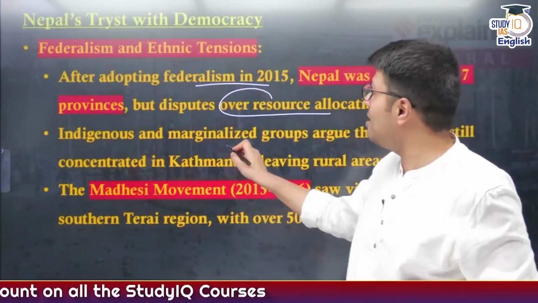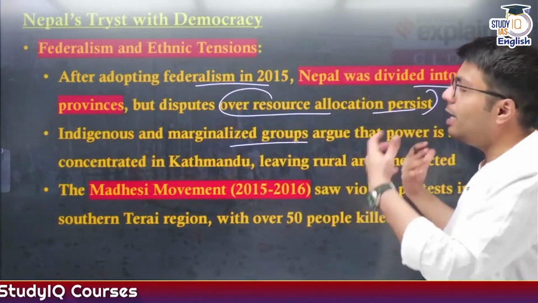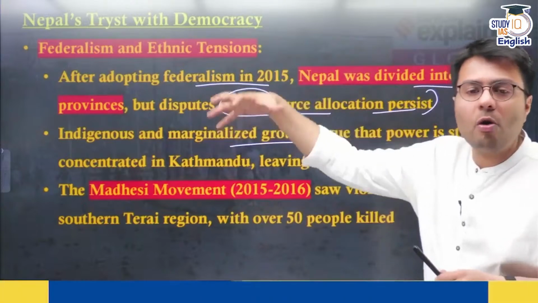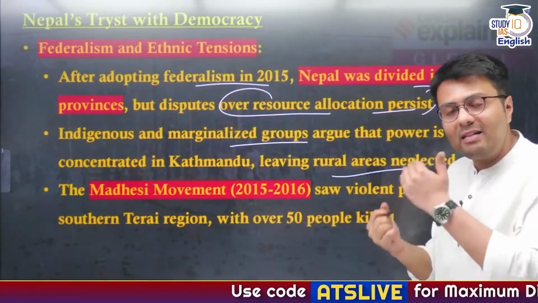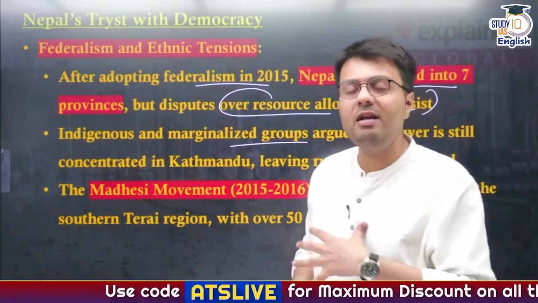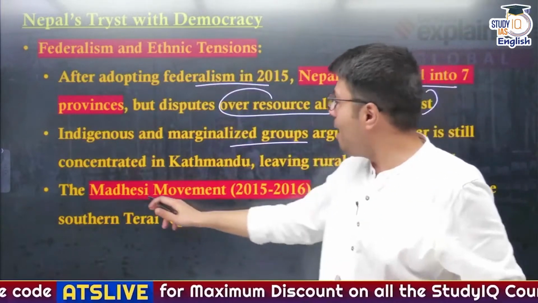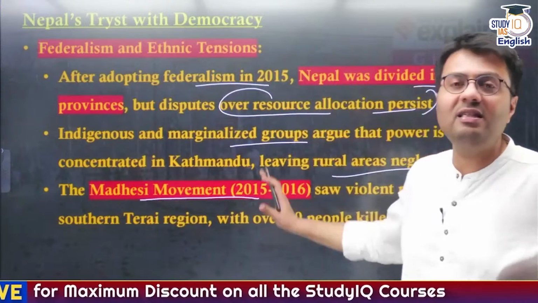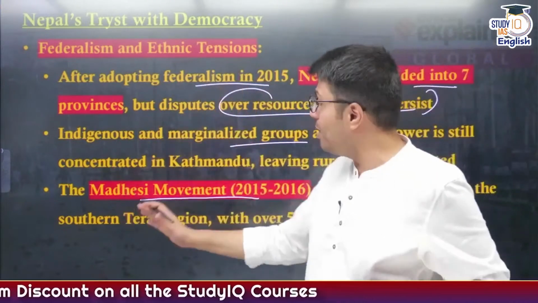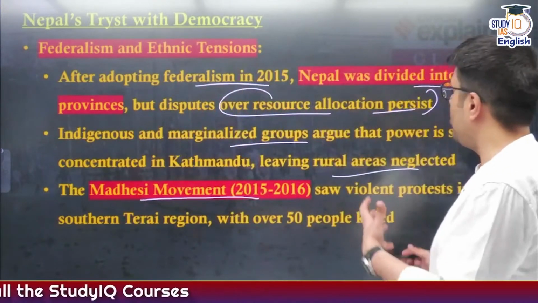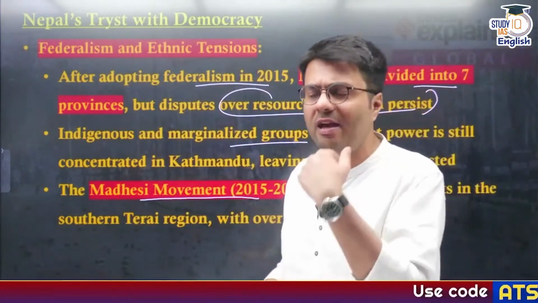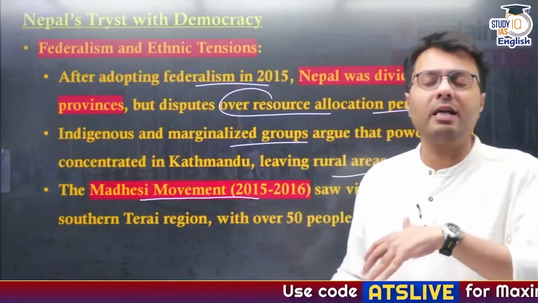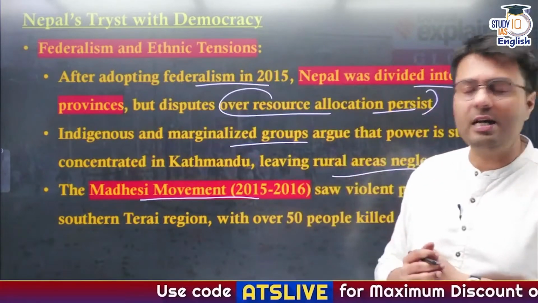Also, indigenous and marginalized groups have argued that power in Nepal is still concentrated in Kathmandu, which leaves rural areas like the Terai region neglected. And in the Terai region, we saw massive protests happening in 2015 to 2016 that were known as the Madhesi movement. Madhesi are people who live in the southern Terai region of Nepal, quite close to the India border, and they have very close cultural and familial ties to people living across the border in India.